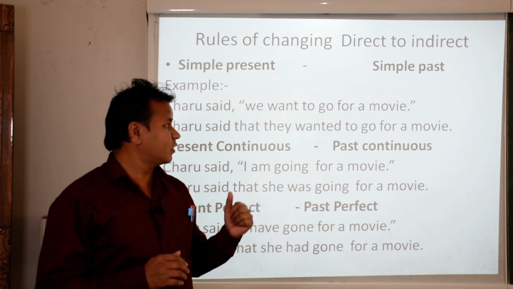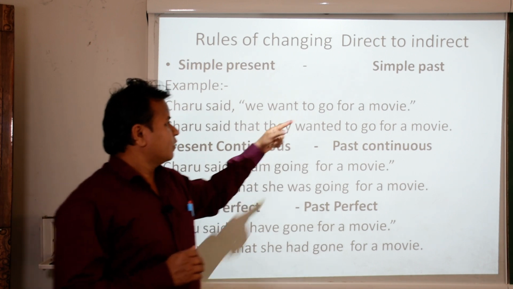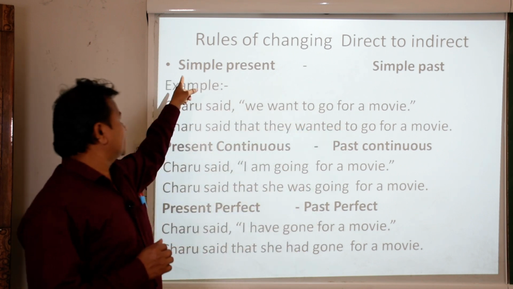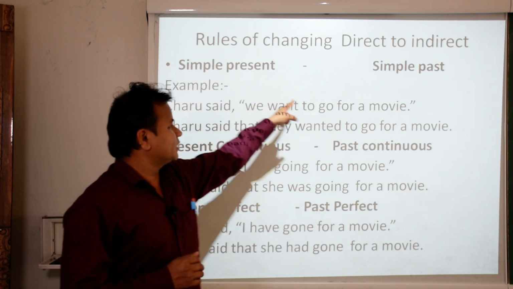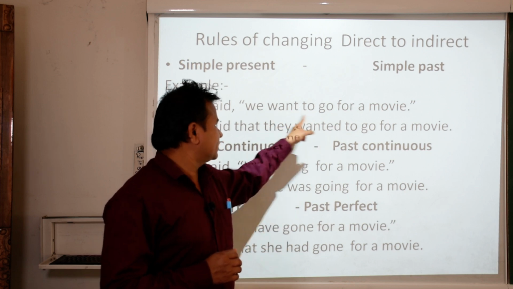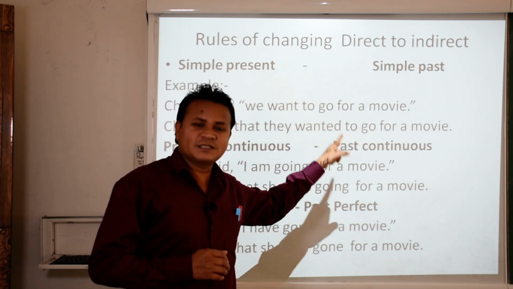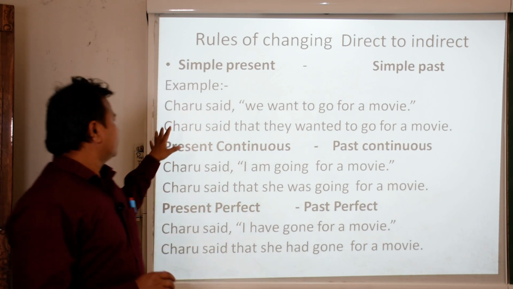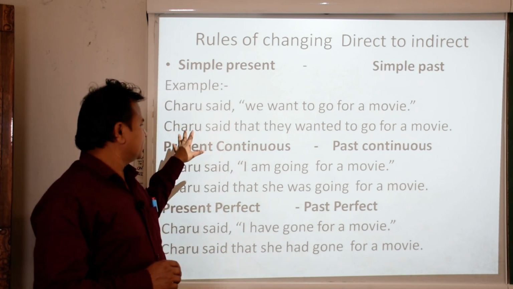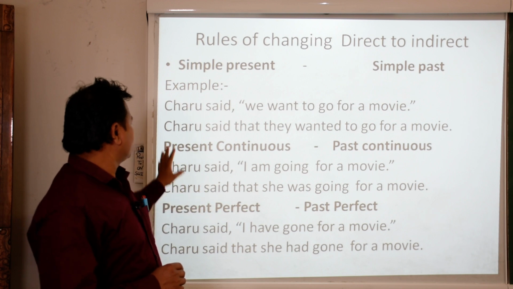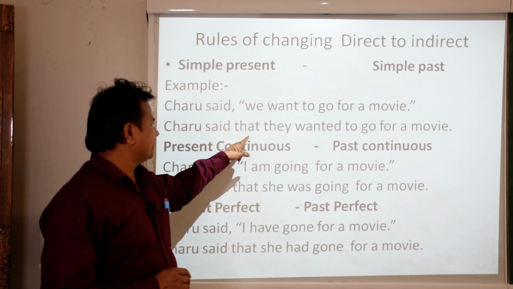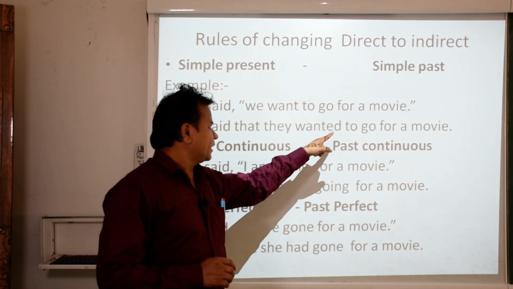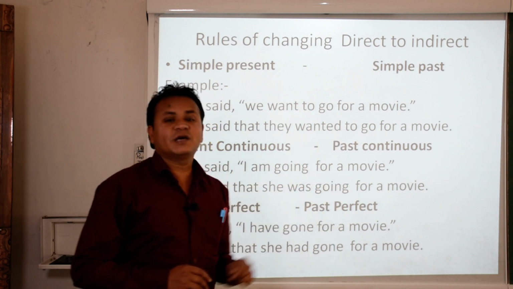They want to go for a movie. Now, as the rule says, simple present changes into simple past. So this is simple present, and we have to change it into simple past. How? Let us see how it would be when we change it into indirect speech. Charu said that they wanted to go for a movie.